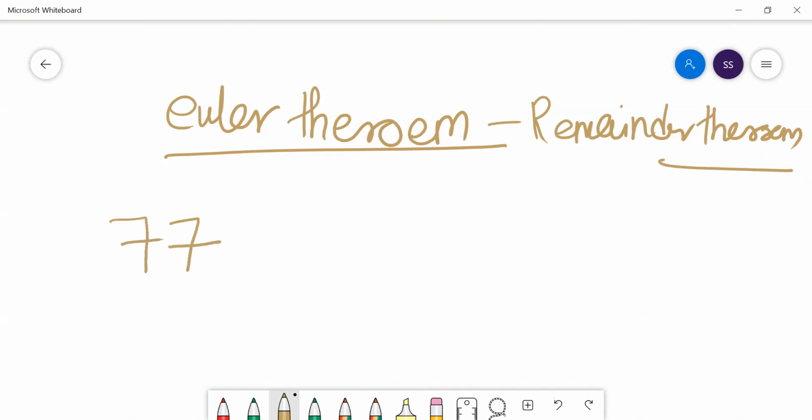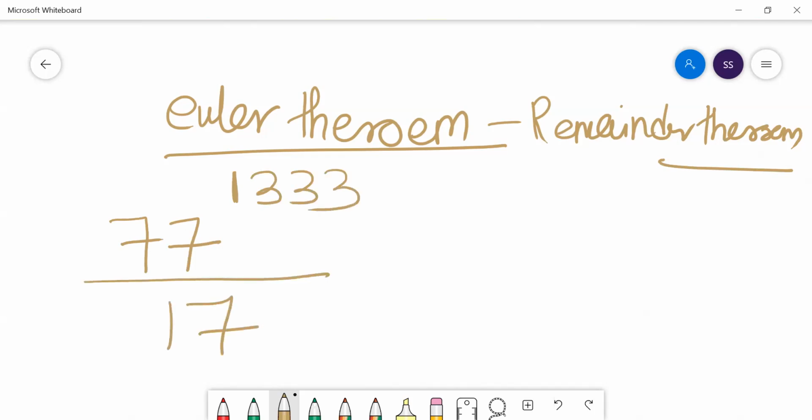So suppose 77 to the power 1333 is divided by 17. What is the remainder? If you want, you can simplify this number: divide 77 by 17 and find the remainder. 17 threes are 51, 17 fours are 68. So 77 minus 68 is 9. If you divide 77 by 17, you get remainder 9. So it becomes 9 to the power 1333 divided by 17. You can simplify the number this way.